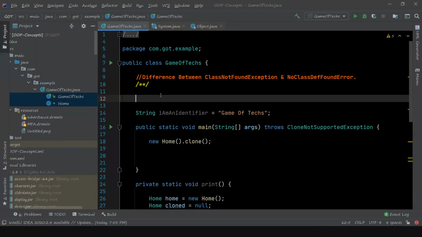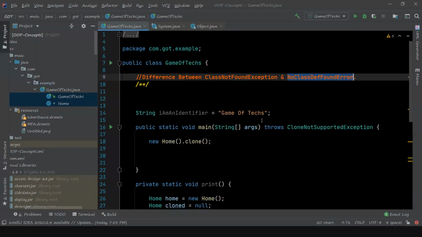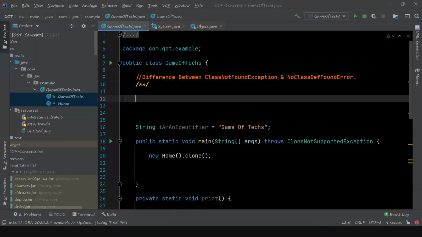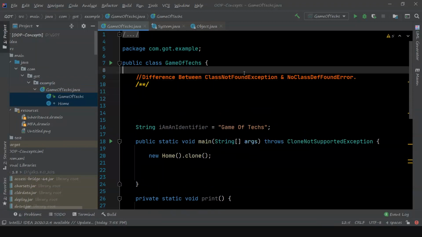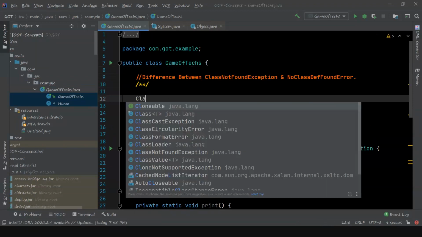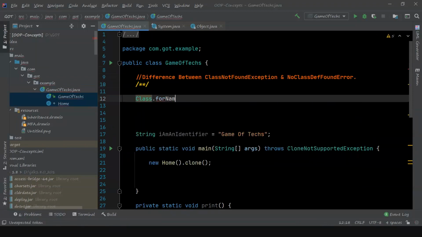The next question is the difference between ClassNotFoundException and NoClassDefFoundError. This is a very important question. I have faced it in different interviews. A ClassNotFoundException is something like, for example, if you are creating a JDBC connection, you load the driver using the method Class.forName, for example the Oracle driver. When you use Class.forName, you are dynamically loading the driver into the JVM.